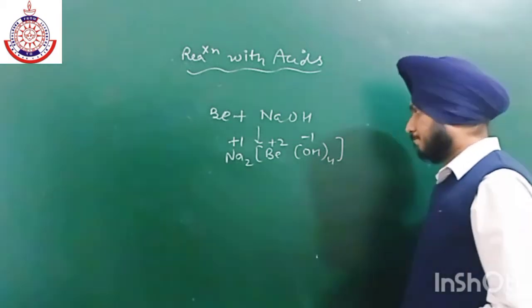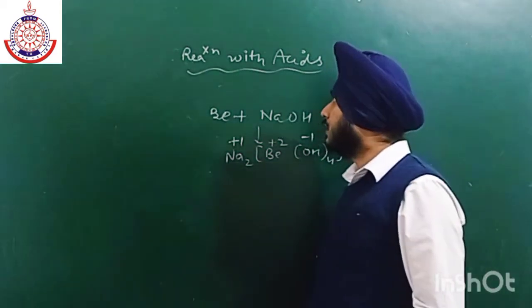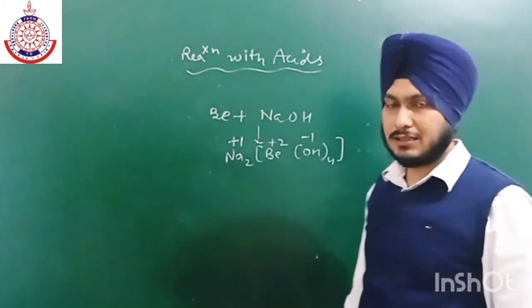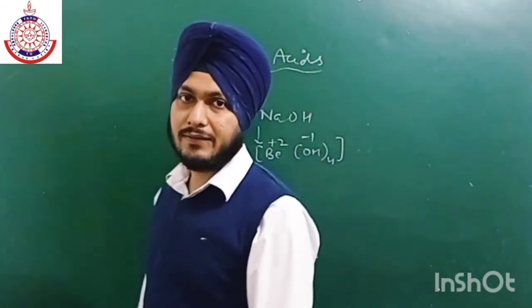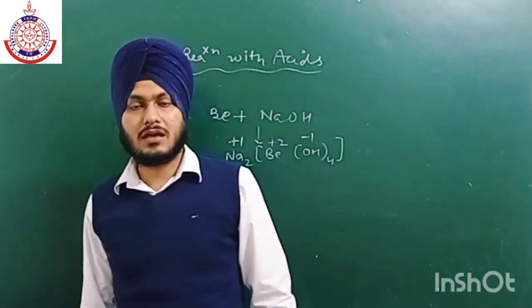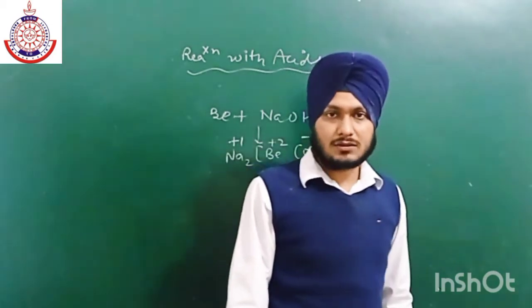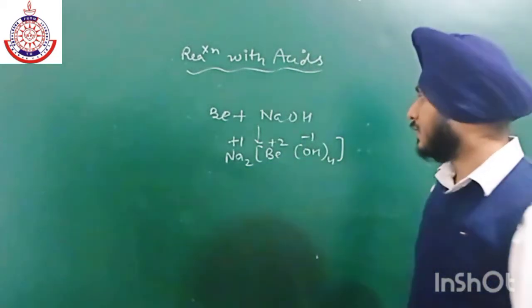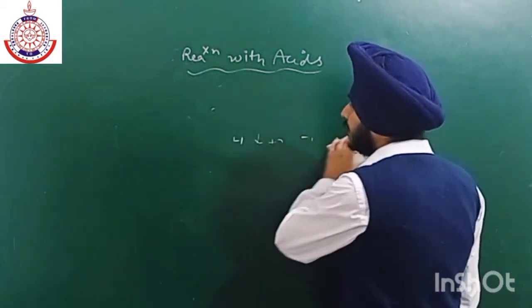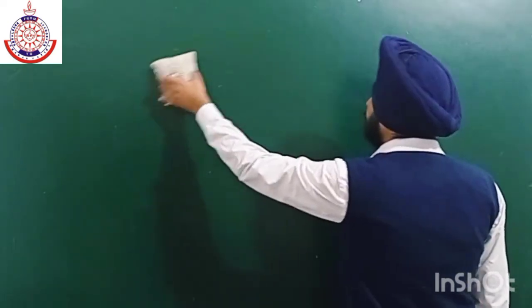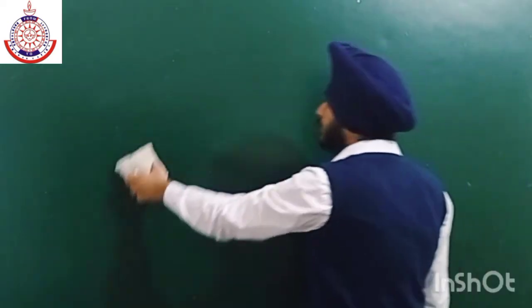Okay, now next is reaction. If we talk about the reactivity of compounds, okay, starting with the metal oxide, तो हमने सबसे पहले metal oxide ही बनाए थे. तो अगर metal oxides की reactivity की बात करें, they have a very high melting and boiling point. Okay, the metal oxides of alkaline earth metals are of very high melting and boiling point.